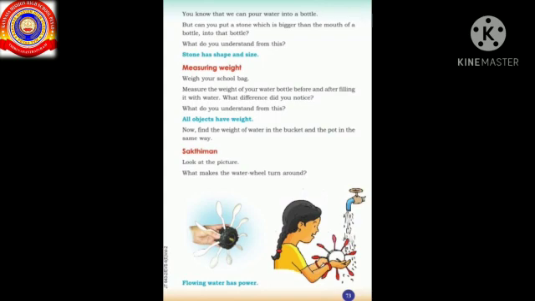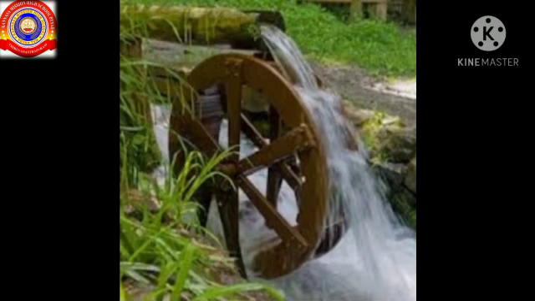Children, look at the picture. What do you see in this picture? Yes, it's a water wheel. Do you know what its use is? Okay, teacher will tell you.